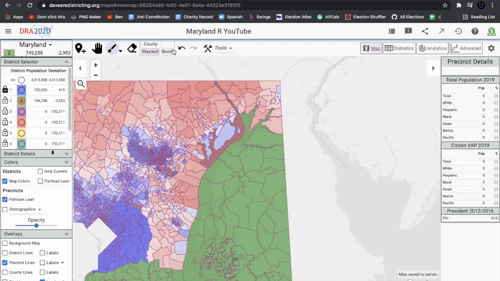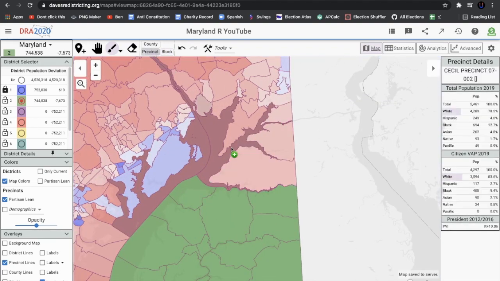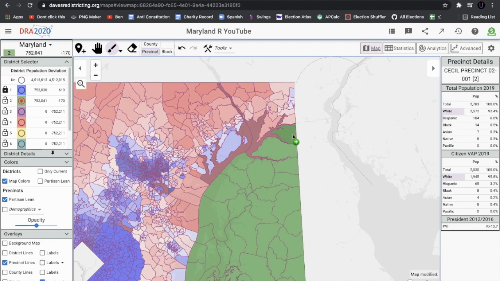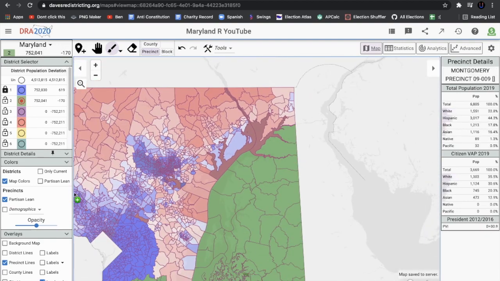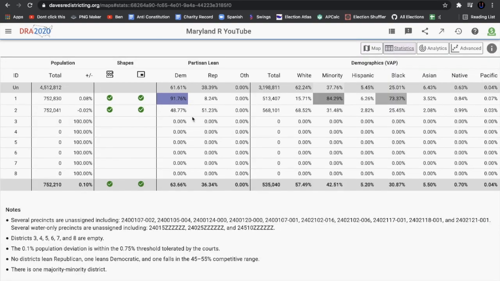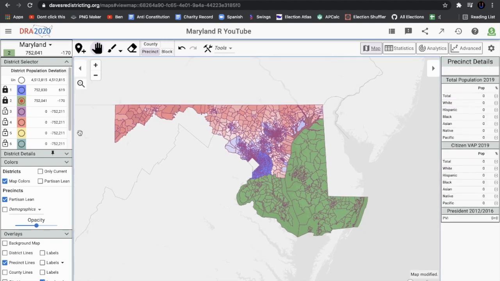Oh no, dang it, that precinct's going to be very annoying, isn't it? We're just not going to deal with that precinct. I just do not feel like dealing with it right now. So instead, we're just going to have to add some stuff over here. I think that's going to be it for this district. So assuming that these are both contiguous, they are. This is an R plus 2.5 district essentially. And I'm trying to make four Republican districts.